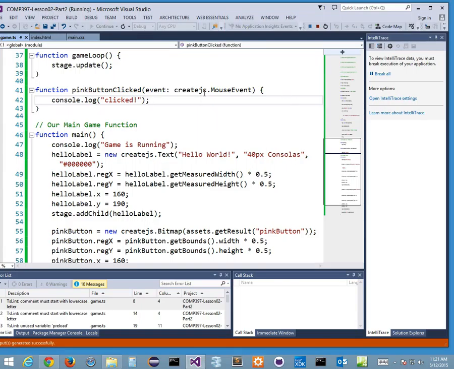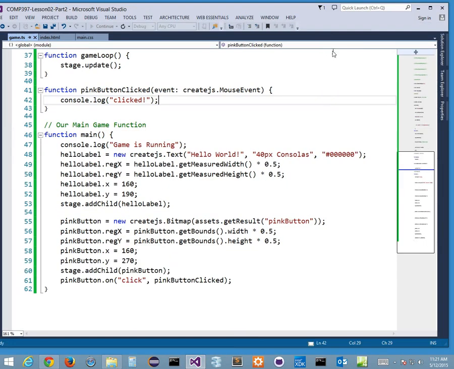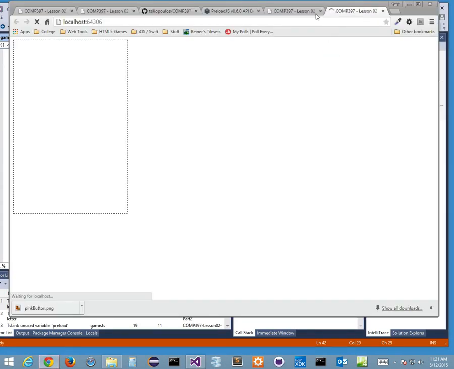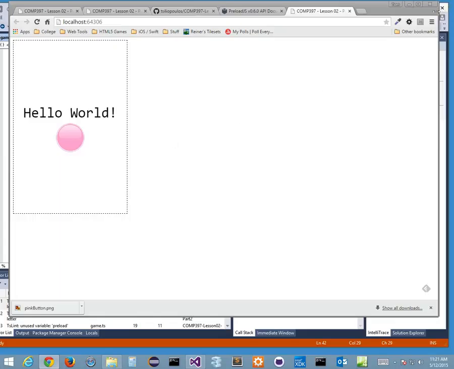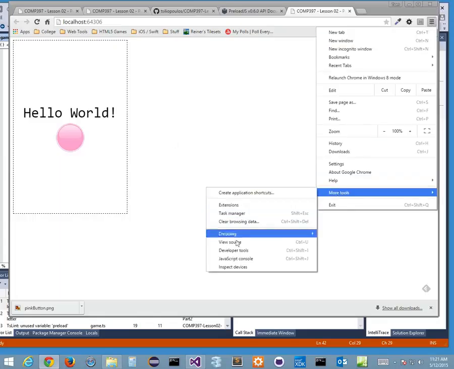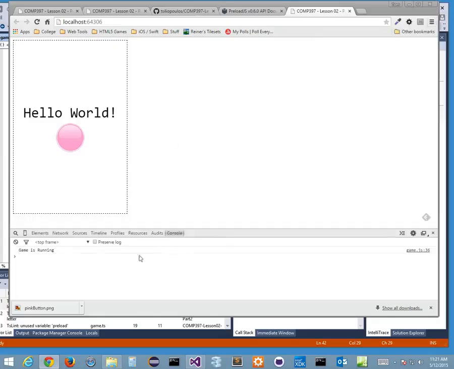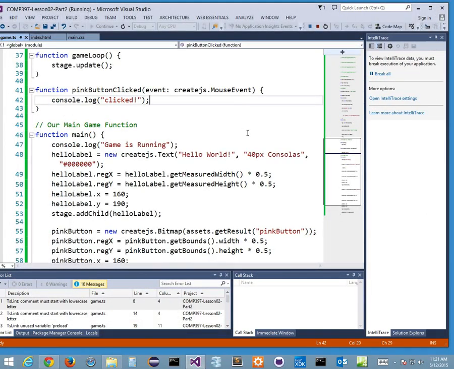If this works well, and if I run this thing, I'm just going to refresh. And if I go back out to my button, here it is. Let me go back to my JavaScript tools here. I go to my JavaScript console. Here's my game running. If I click the button now, every time I click, it's going to increment that it's clicked. So it's working. That's good. But it really is not showing me anything. It doesn't show me any kind of feedback that it's being clicked.